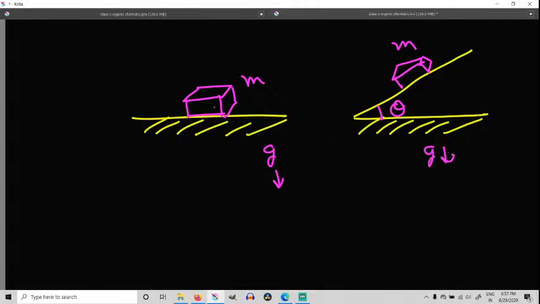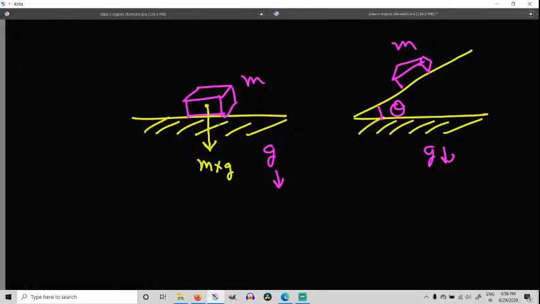Now I say that the thrust in the 2 cases is different. How is it different? In this case, the weight will be acting at its center of gravity and towards the earth. The weight of the body, which is equal to mass into gravity, is acting perpendicular to the surface.